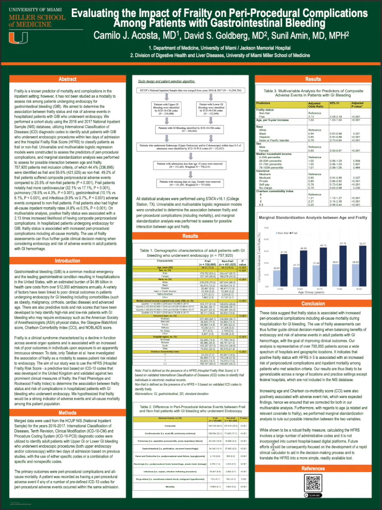to you about our study that was done in conjunction with Dr. Amin and Dr. Goldberg on evaluating the impact of frailty on peri-procedural complications and mortality among patients with GI bleeding. To provide some background, frailty is defined as a clinical syndrome where there is a decline in function across various organ systems, together with an increased risk of poor outcomes in individuals when they are exposed to an apparently innocuous or harmless stressor. So in simple terms, it is a syndrome of increased vulnerability to a stressor.